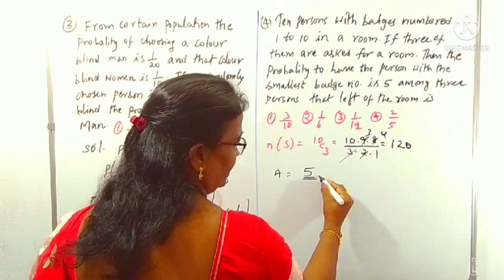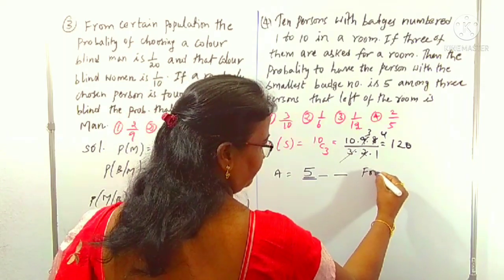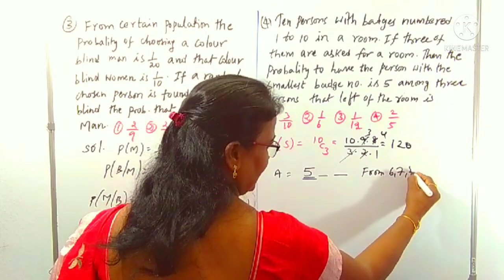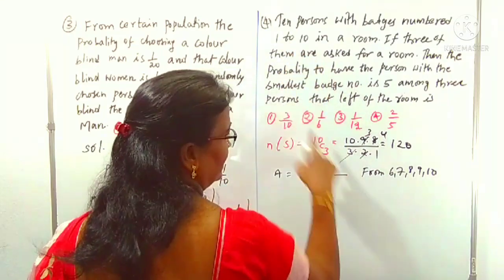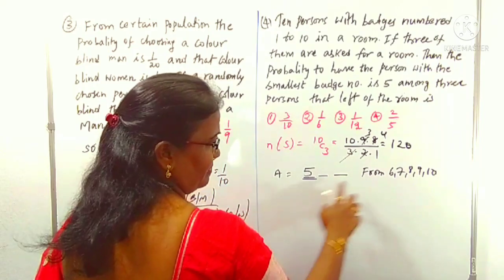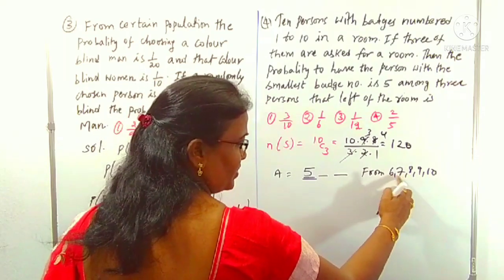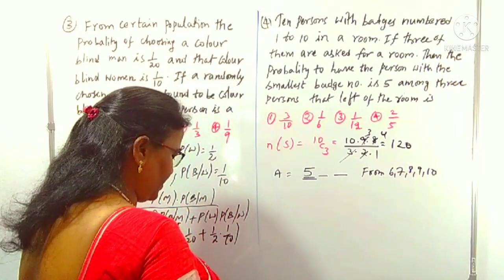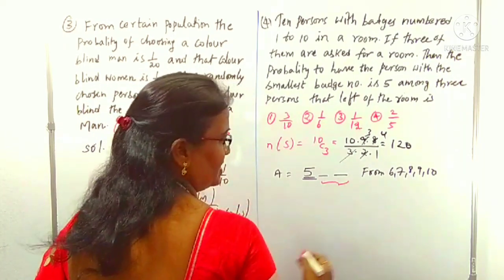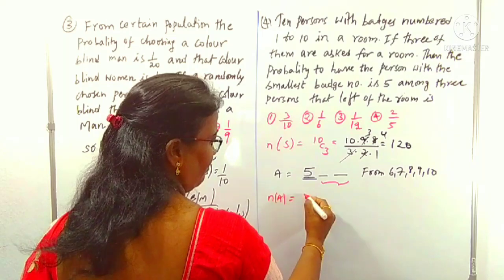As the remaining 2 numbers we can choose, means for the remaining 2 candidates we can choose from higher than this one, because this is the smallest one. Higher means what? 6, 7, 8, 9, 10, because the numbers are 1 to 10. Maybe we can choose 6, 7, maybe 6, 8, maybe 6, 9, like that. If you count all these, it takes too much time. That's why, for the total selection of 2 persons from the 5, this is n of A, we can indicate that as 5C2.